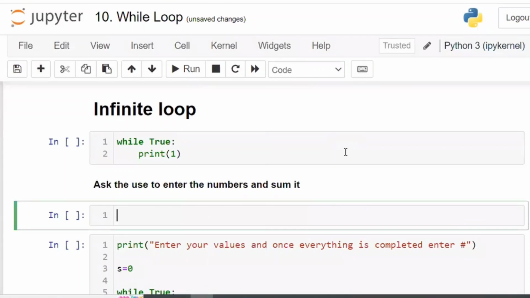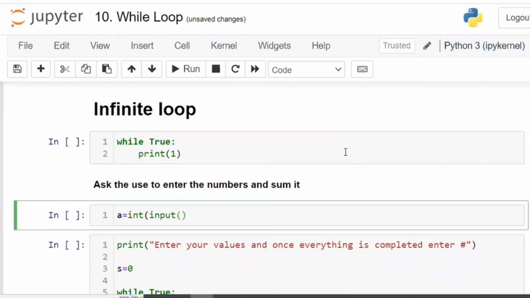Okay. So ask the user to enter the numbers and submit, right? So first I'm going to start with while, using while True. First, I don't write even while True. First I'll ask the user to enter the value, input of. First I will start here. This is my first step. Now this one has to be converted to int. This is my second step. I will write int of.